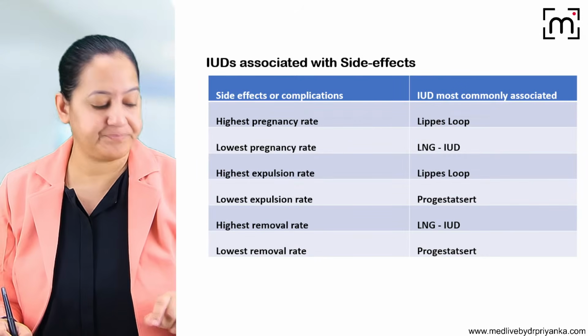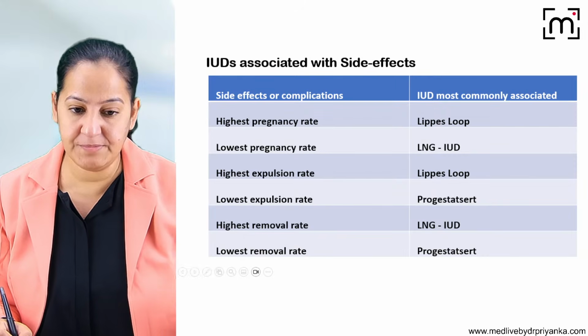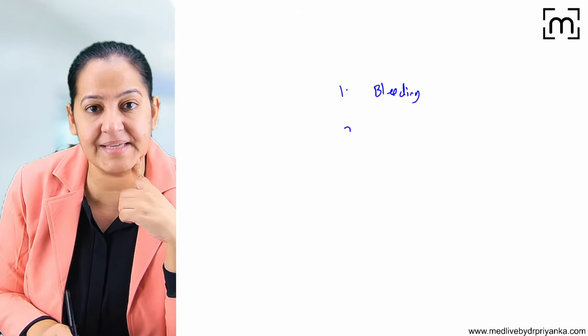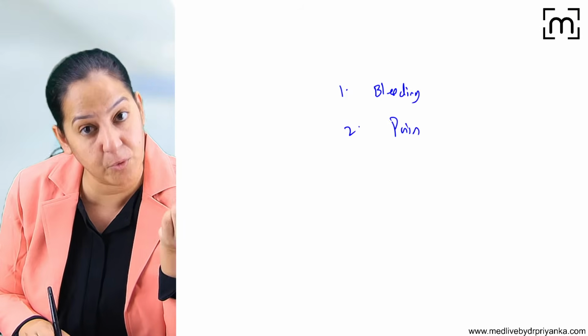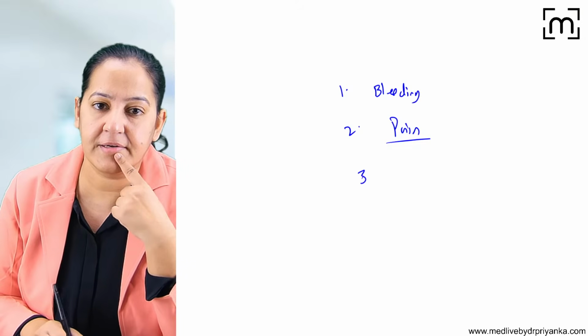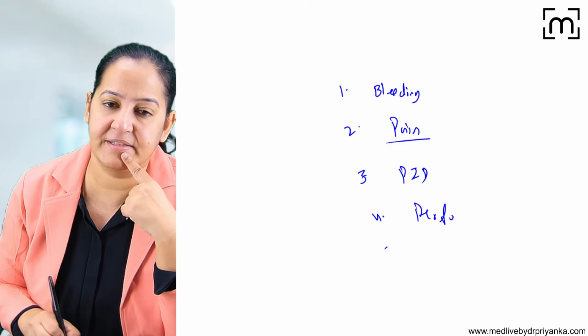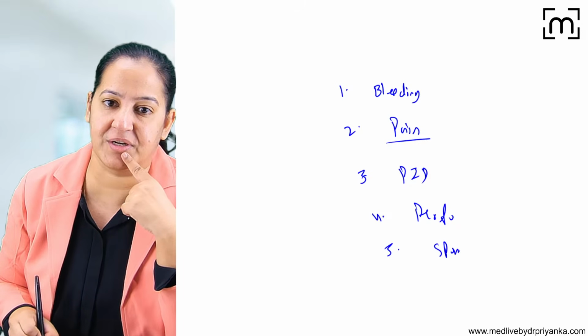Now tell me some MCQs based on the side effects. I told you the 5 side effects. Can you enumerate what the 5 side effects are? The most common side effect is bleeding, I told you. The second most common side effect is pain, and it is the most common side effect which requires removal. The third is PID. The fourth is perforation. And the fifth is spontaneous expulsion.